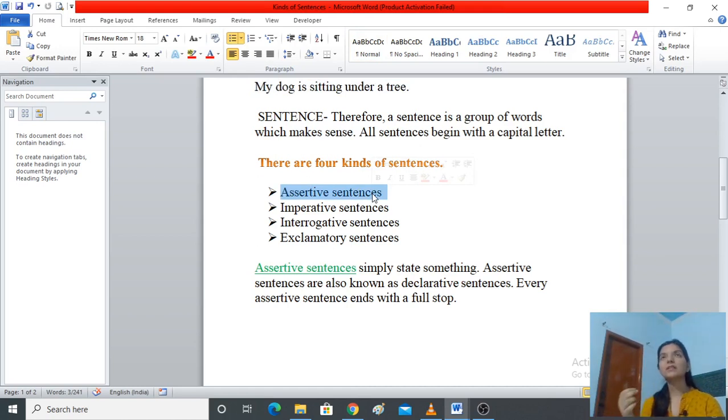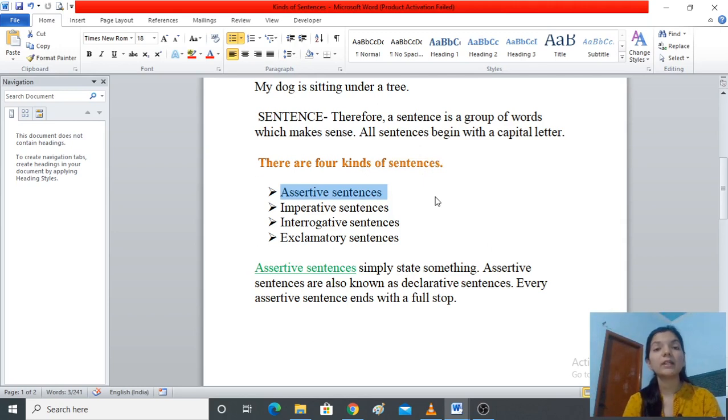Because when somebody is declaring a statement or expressing a feeling or some history or some story, so when there is a declaration in a simple statement, then we will call it an assertive sentence.